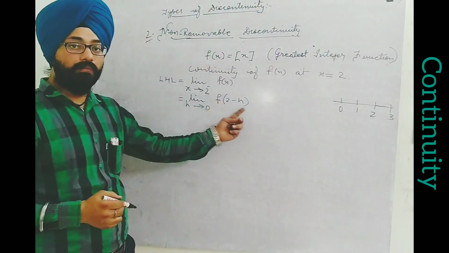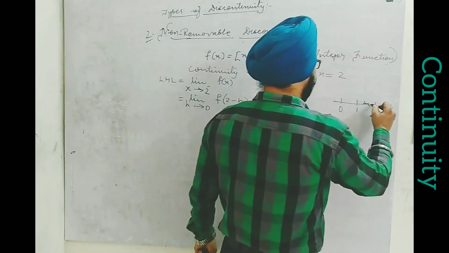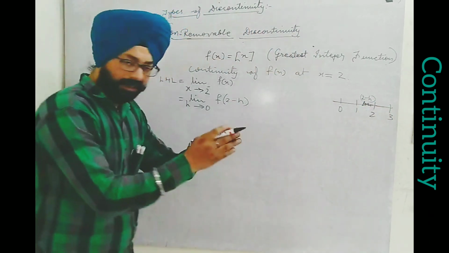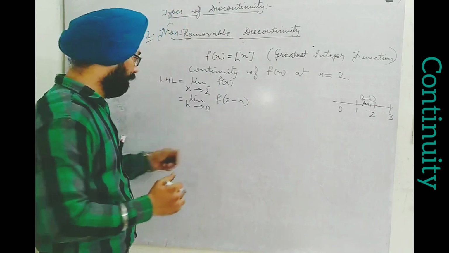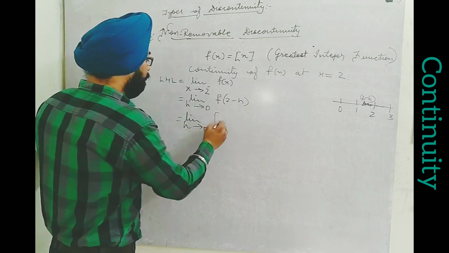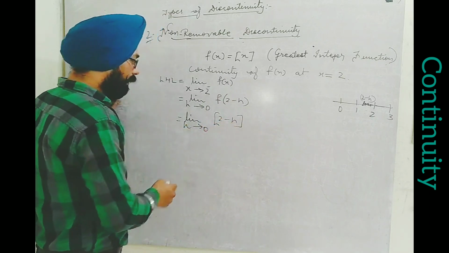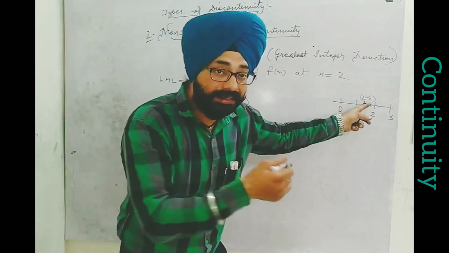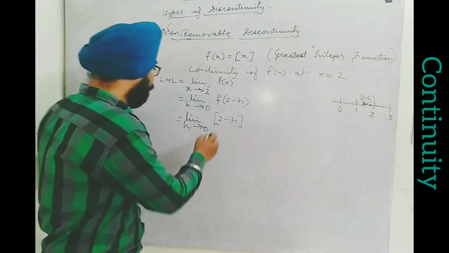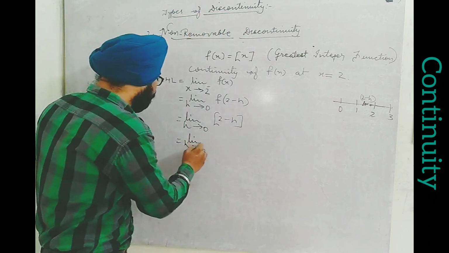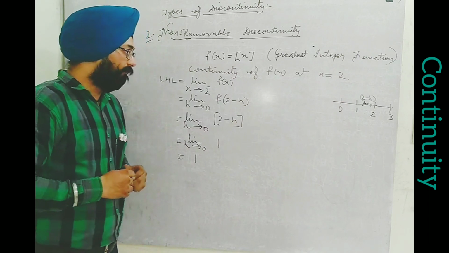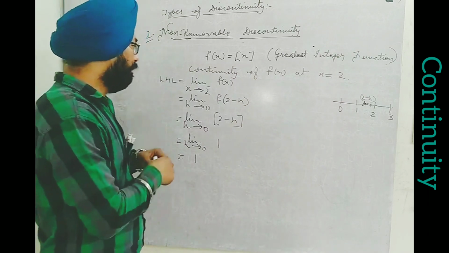So when I talk about 2 minus h, I am talking about the values between 1 and 2. All the values which lie between 1 and 2. Not a large gap, a very small gap we have to take, 2 minus h. So here we have to write limit h tends to 0, greatest integer of 2 minus h. Now greatest integer of 2 minus h, as we could see recently, for all the values between 1 and 2, greatest integer would be 1. So here directly we will write limit h tends to 0, it comes 1. Answer. This is LHL. Now I find RHL. If I take RHL, I find one thing.